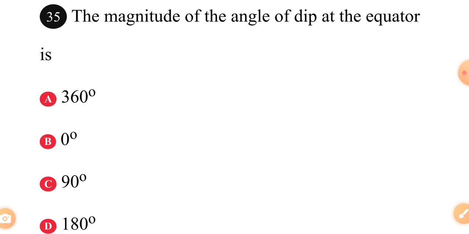The answer to question 35 is B. At the equator, the magnitude of the angle of dip is 0. You don't need to calculate. We move on quickly.